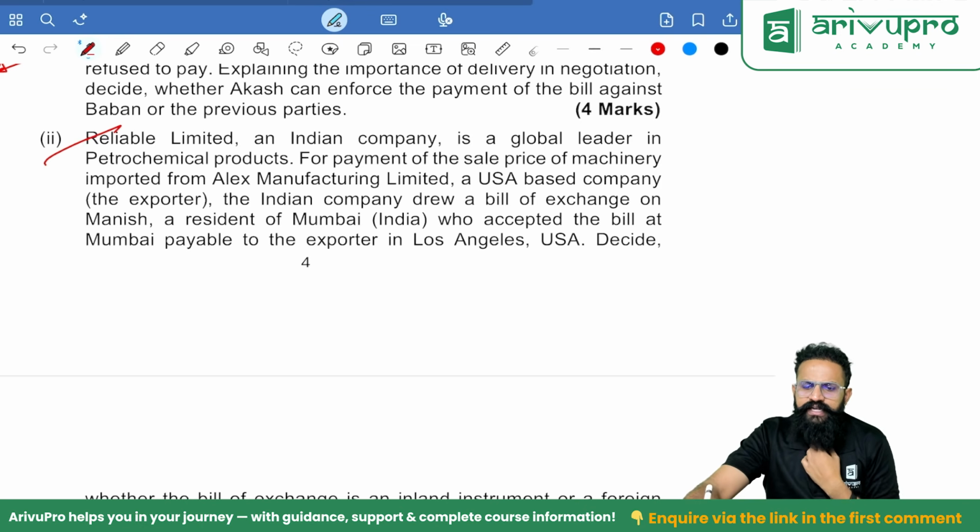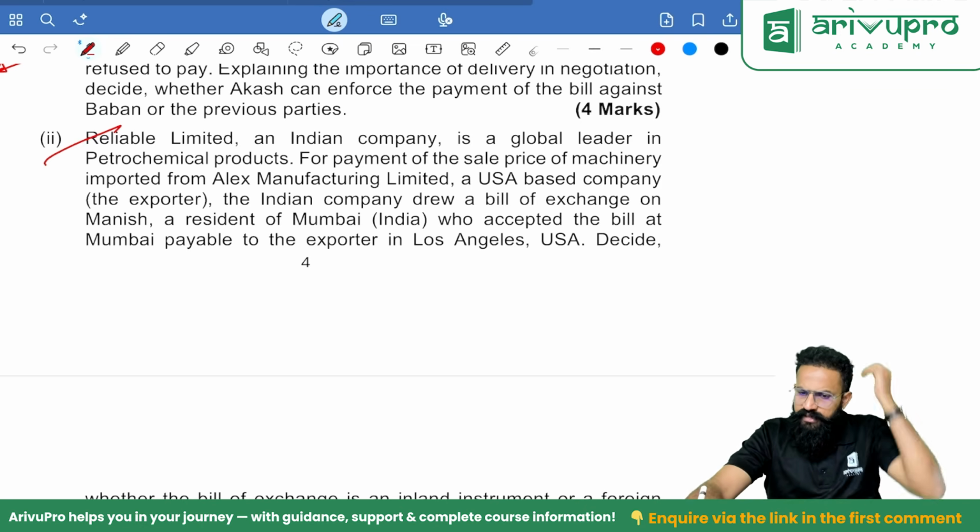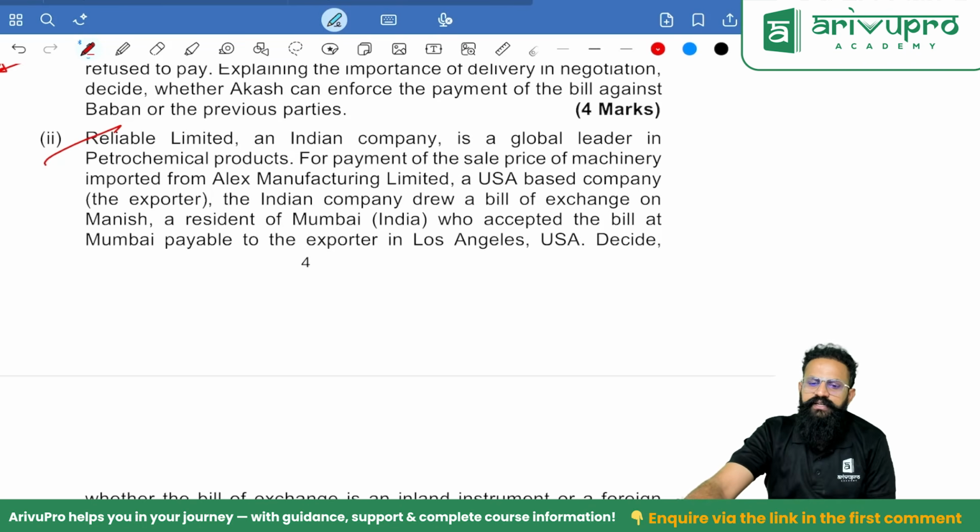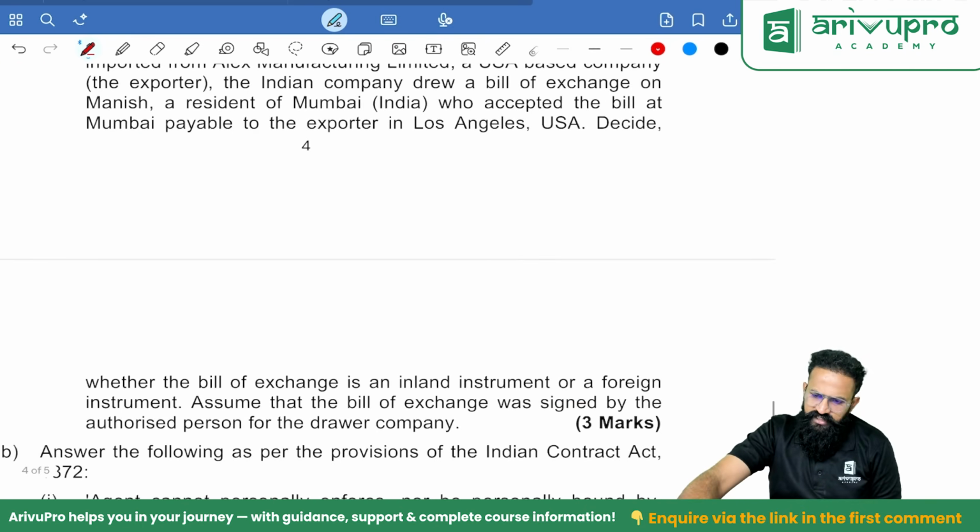Reliable Limited, an Indian company, is a global leader in petrochemical products. For payment of the sale price of machinery imported from Alex Manufacturing Limited, a USA based company, the Indian company drew a bill of exchange on Manish, a resident of Mumbai, who accepted the bill at Mumbai payable to the exporter in Los Angeles, USA. Decide whether the bill of exchange is an inland or foreign instrument.